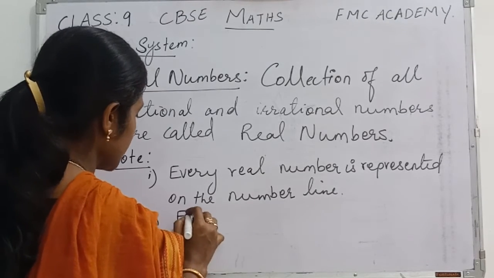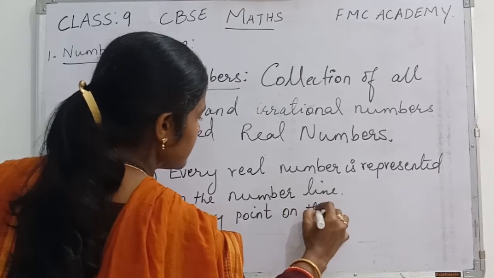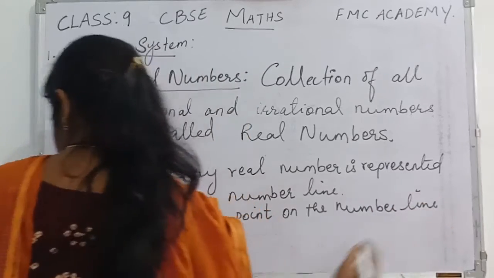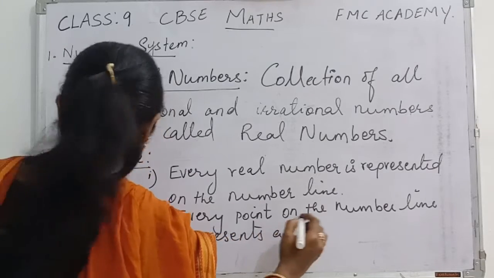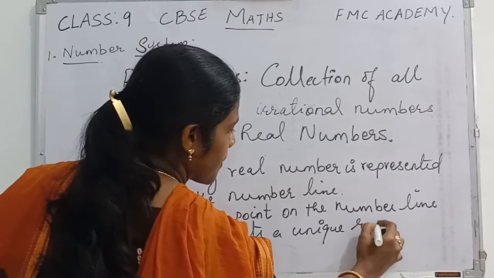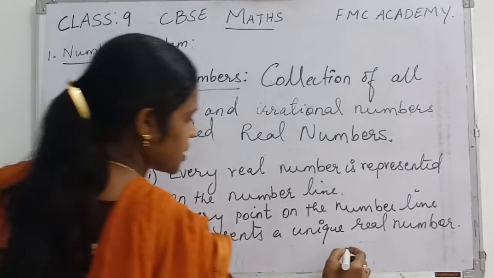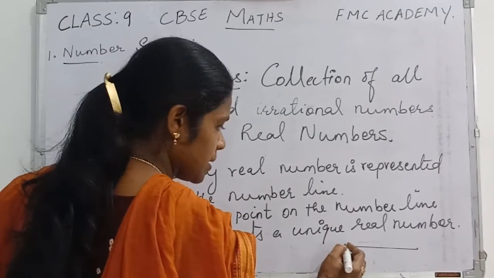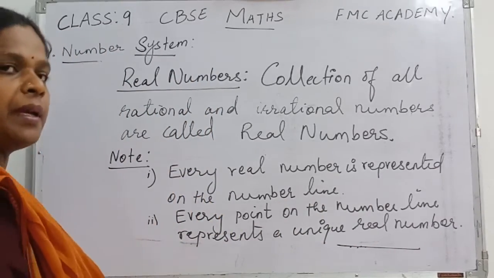Every point on the number line represents a unique real number. Here, when we draw the line, suppose just imagine we are going to draw the line. This line is made up of so many points, right? Each point is representing a real number only. It may be a rational number or it may be an irrational number.